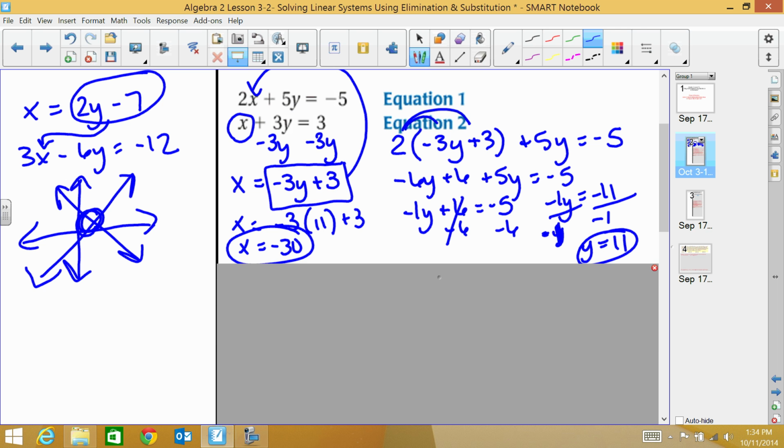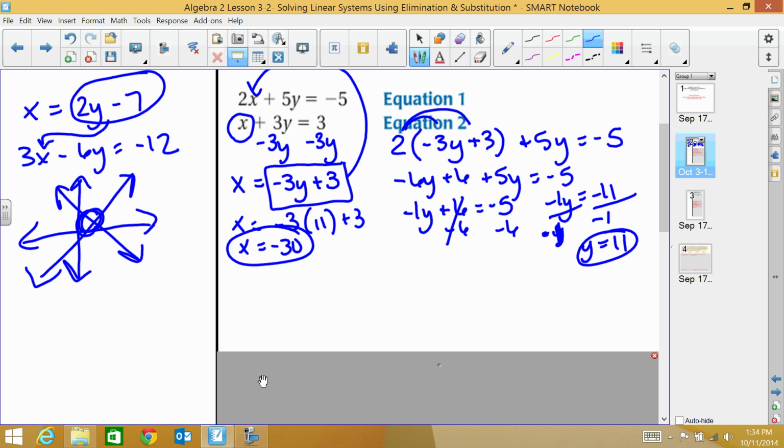So I need to write my solution as an ordered pair. The solution to the system would be x and then y: negative 30, 11. And again, that's your x and your y. So this is what I would want to see as the answer. Okay, now that is the substitution method.